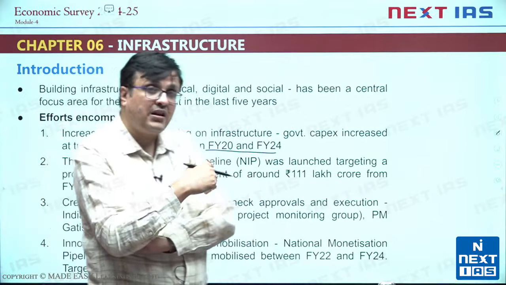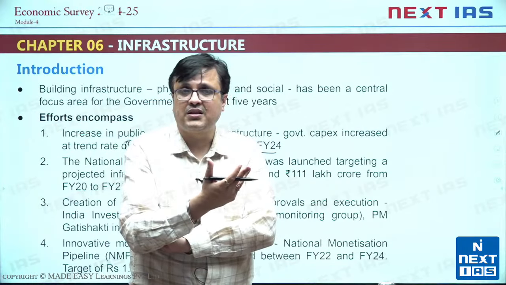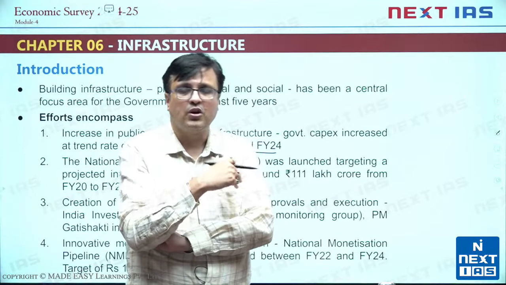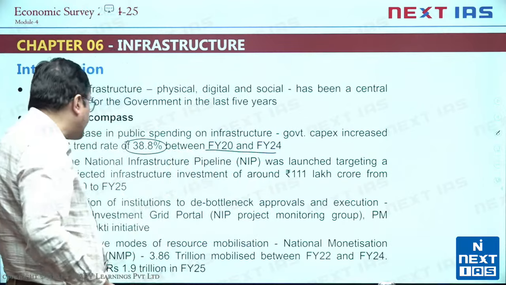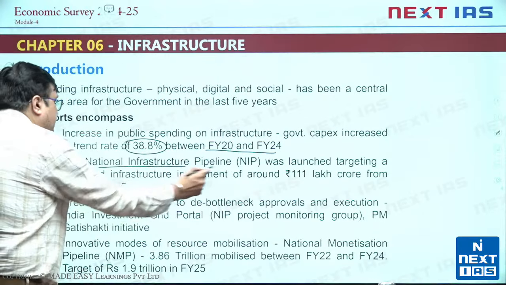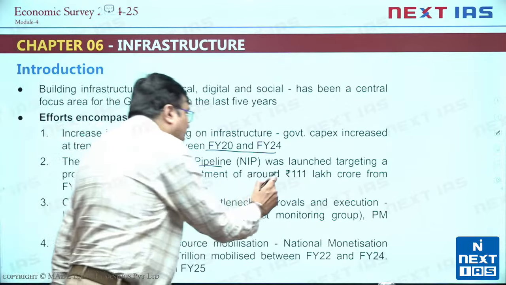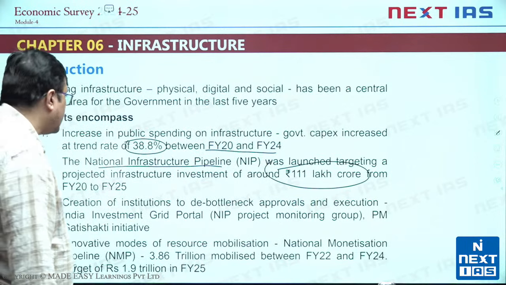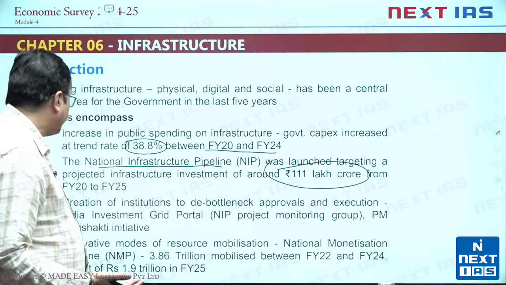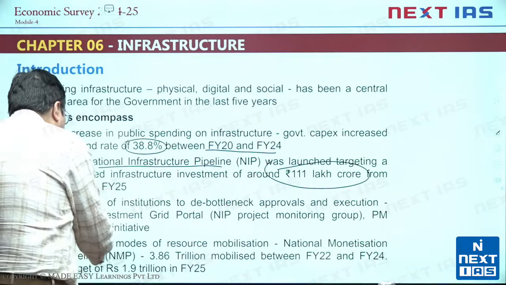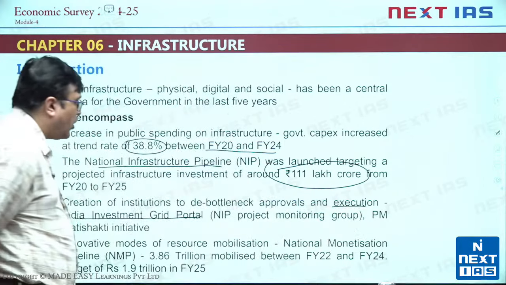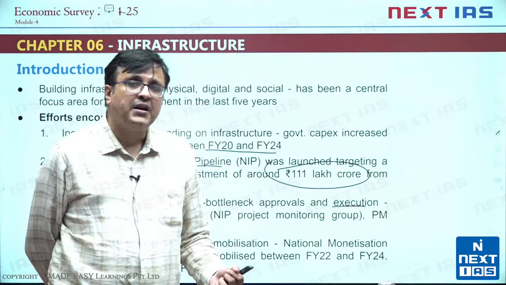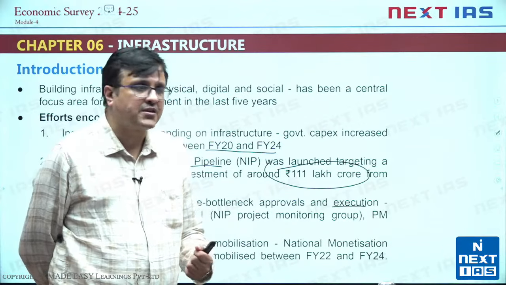Effective capital expenditure is even larger at around 17 lakh crore in this year's budget, compared to hardly 4 lakh crore in the budget of 2019-20. So we are doing much better when it comes to capital expenditure. And the national infrastructure pipeline was launched for 111 lakh crore of infrastructure investment between 20 to 25. And also they have created the national logistics policy, PM Gati Shakti initiative, national India investment grid portal. All this is to make sure there is good coordination, departmental coordination, in infrastructure development.